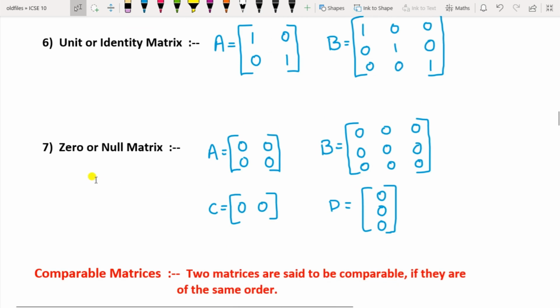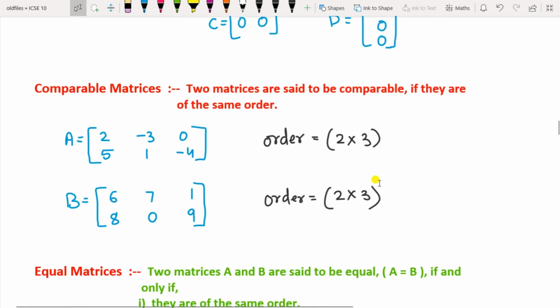Then next one comes the 0 or the null matrix. A matrix in which every element is 0 is called a 0 or the null matrix. So these are all the null matrices. Then comparable matrices. Which two matrices can be compared? Those two matrices are said to be comparable if they have the same order.